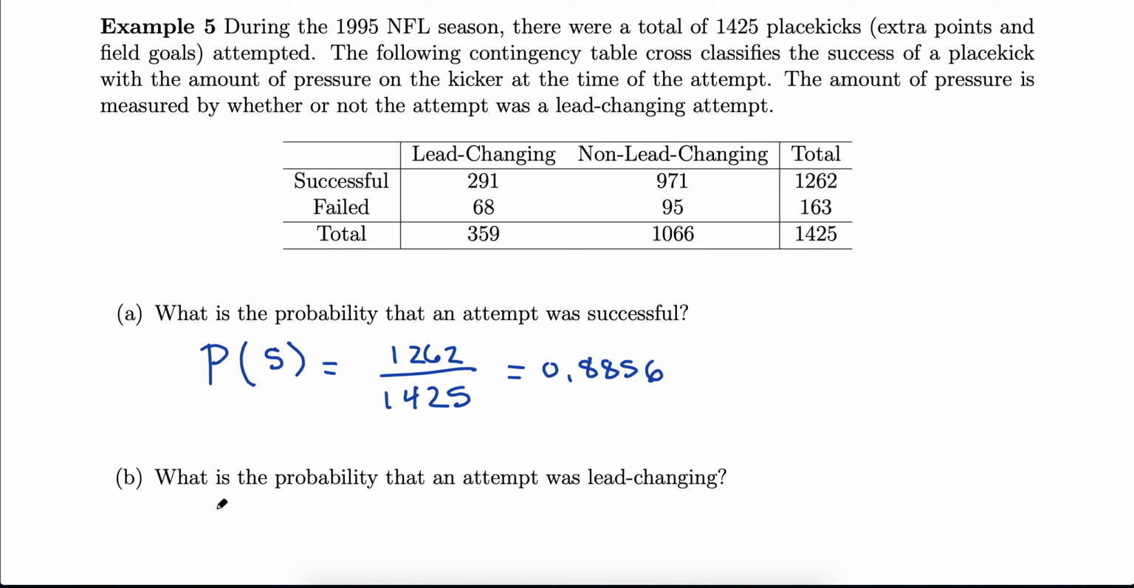Next one, what's the probability it was lead changing? So probability lead changing. So the lead changing kicks, we have 359 of those out of our 1,425 kicks altogether. Again, leave it as a fraction, unsimplified, or write it as a decimal. 0.2519.